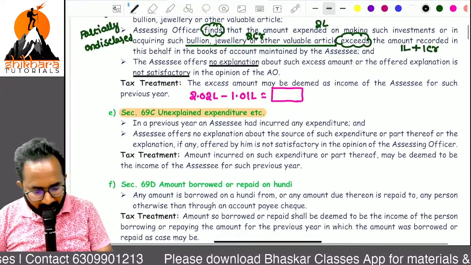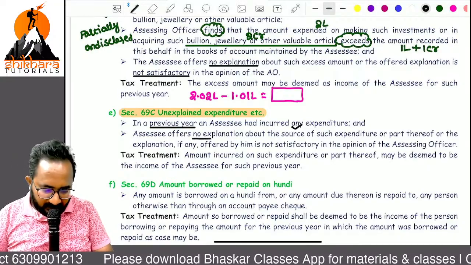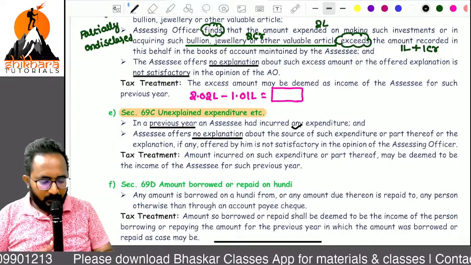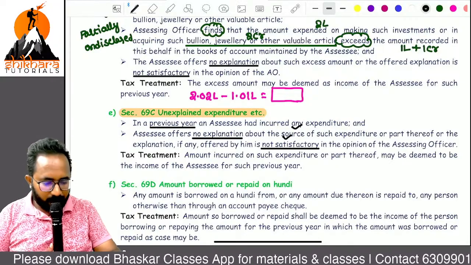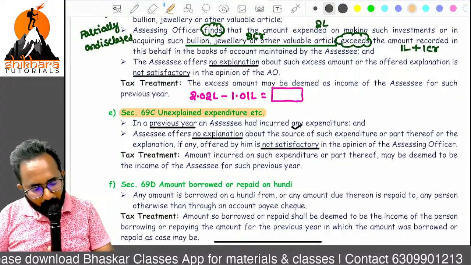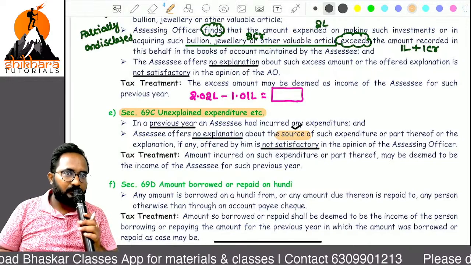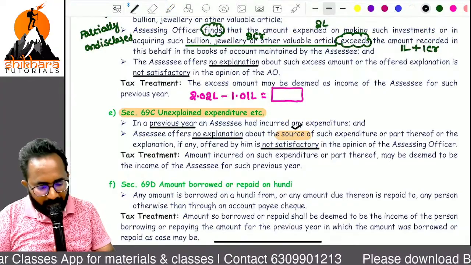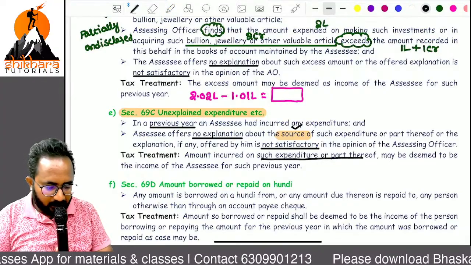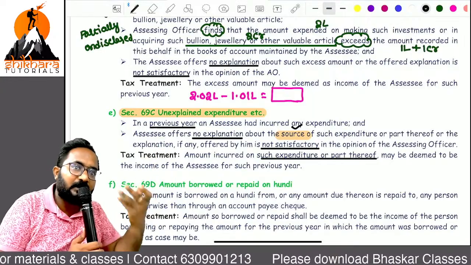Shall we read, ma? Yes. During the previous year, the assessee incurred an expenditure, but offers no explanation, or gives an explanation that is not satisfactory in the view of whom, ma? Here I am asking only the source. Sir, how did you spend this much amount? What is the source of this money? Then whatever amount of the expenditure or part, in our example, the total expenditure or part is treated as undisclosed income.